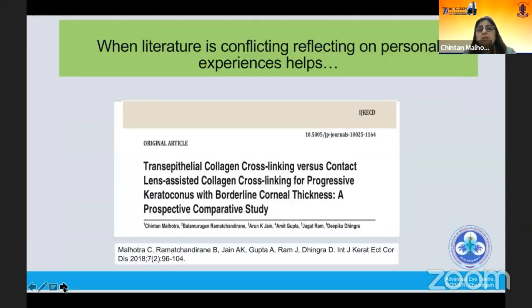So when literature is conflicting, reflecting on personal experience helps. And so we've done a couple of studies on transepithelial CXL because that also has the advantage that you don't need any extra device, and where the epithelium is thin, you would want to go for a procedure which perhaps provides more comfort to the patient.